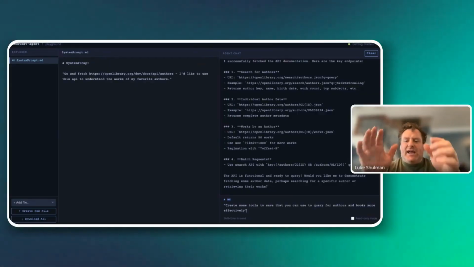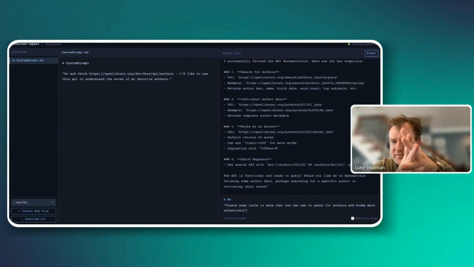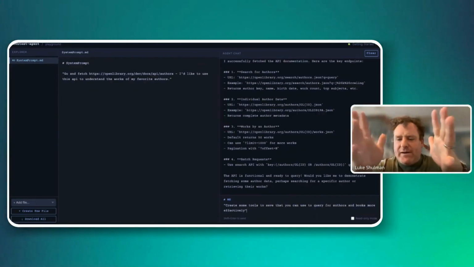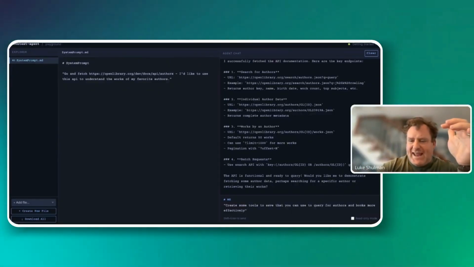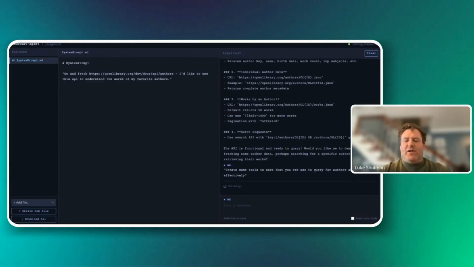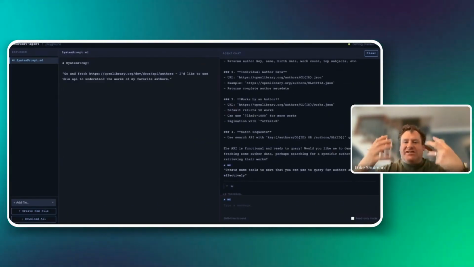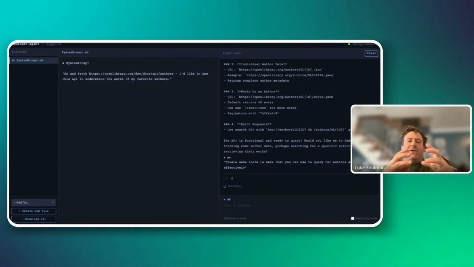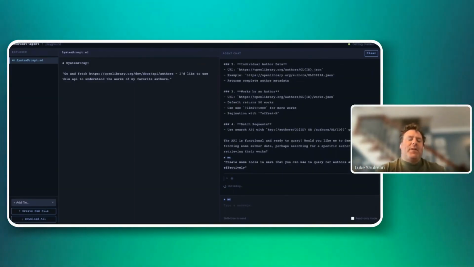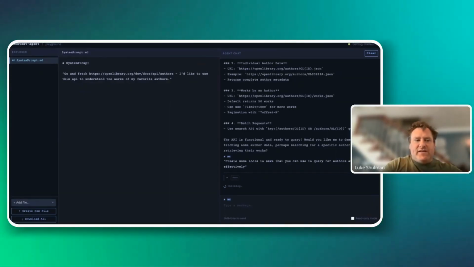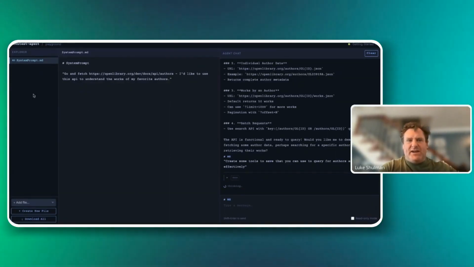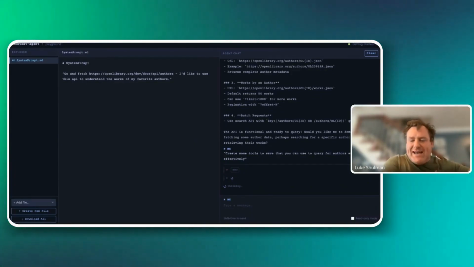So I'm going to say, can you create some tools so that we can query books and authors more effectively? And again, this is an example of the agent is actually going to code itself. So it has this secure runtime, and it can, using the system directory we have here, it can essentially create its own tools.